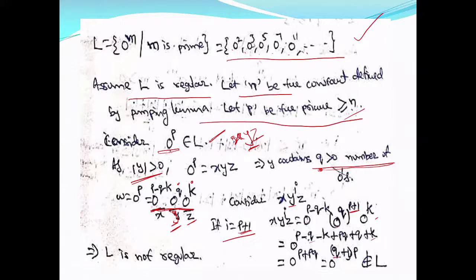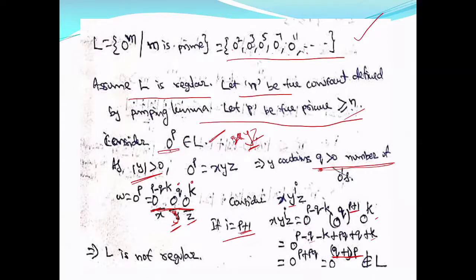So this many number of zeros will be there in x, y power I, z. That many number of zeros are there. Now this is not a prime. If you look at this, q is greater than 0, so at least 1 or more than 1. So this is going to be not a prime number. It is p into something. It can be 2, it can be 3, or it can be any number. So p into k other than 1. Now this is not a prime number, so this is a compound number. So the number of zeros is not prime here.